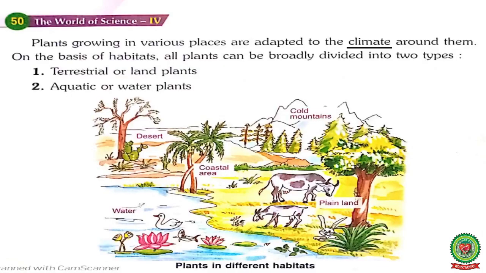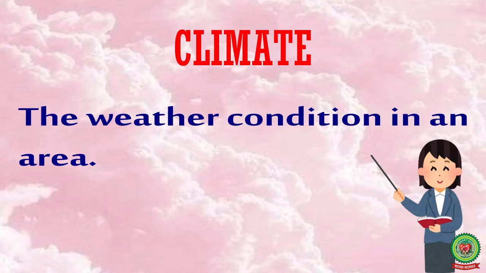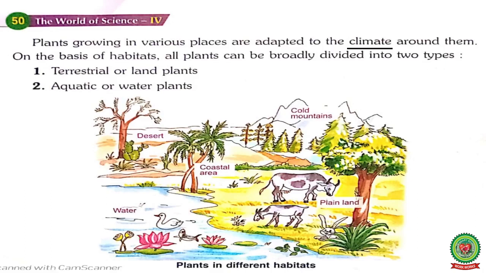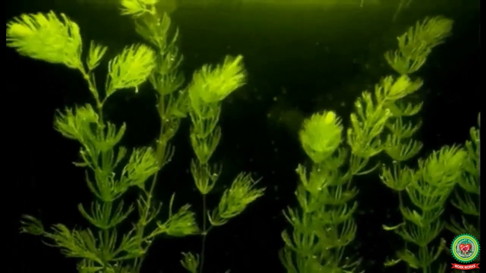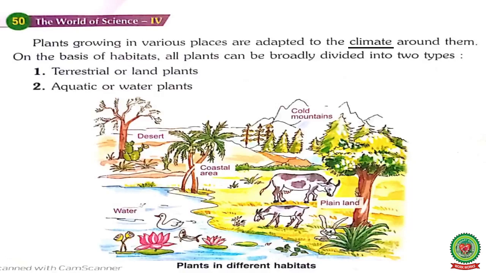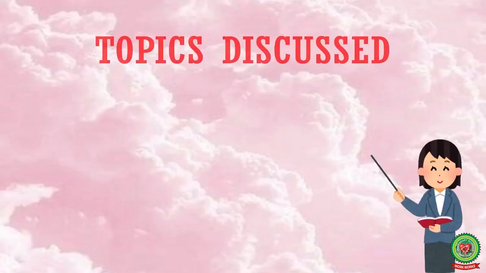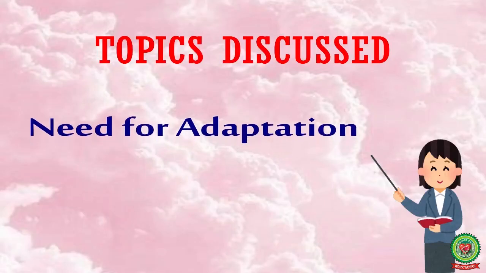Plants growing in various places are adapted to the climate around them. Underline the word climate and write down its meaning: the weather condition in an area. On the basis of habitat, plants can be broadly divided into two types: terrestrial or land plants, and aquatic or water plants. So students, in today's class I have discussed with you the need for adaptation and plant habitats.